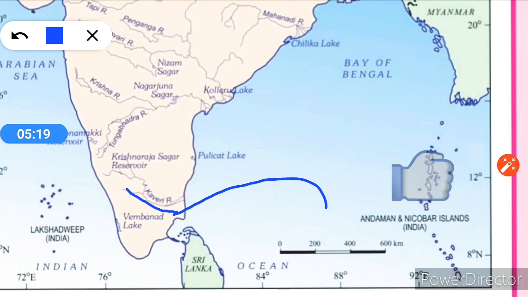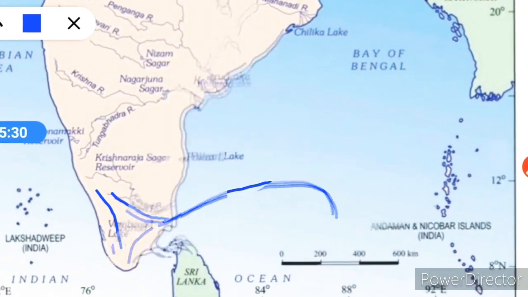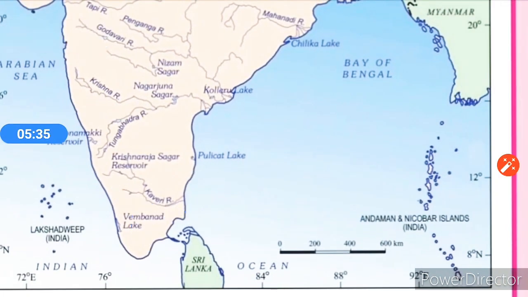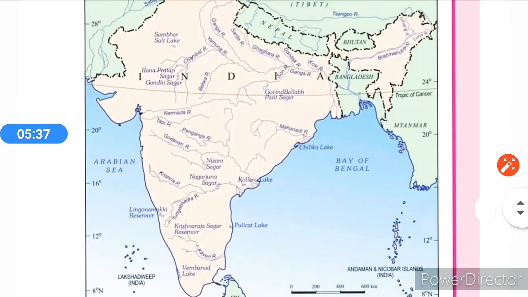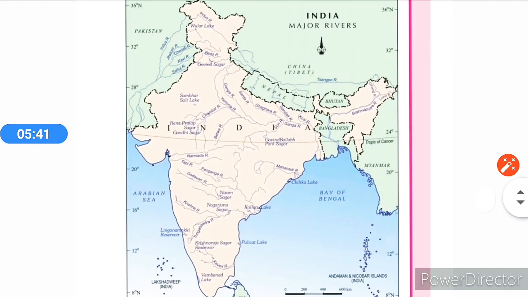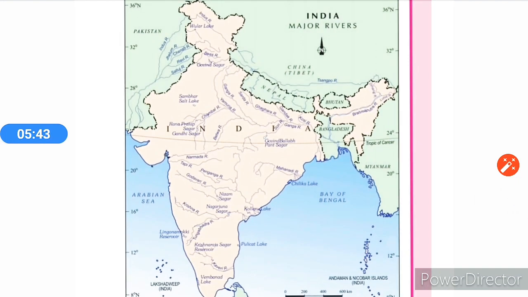Its main tributaries are Amravati, Bhavani, Hemavati and Kabini. Its basin drains parts of Karnataka, Kerala and Tamil Nadu. Understood? So like these are the two major river systems. Which ones? The Himalayan rivers and the peninsular rivers.